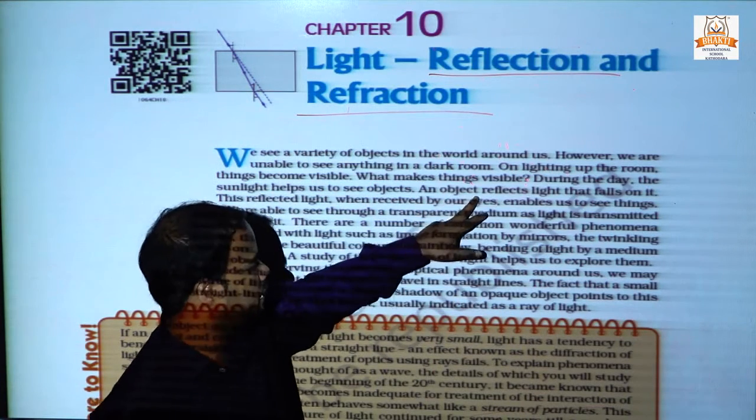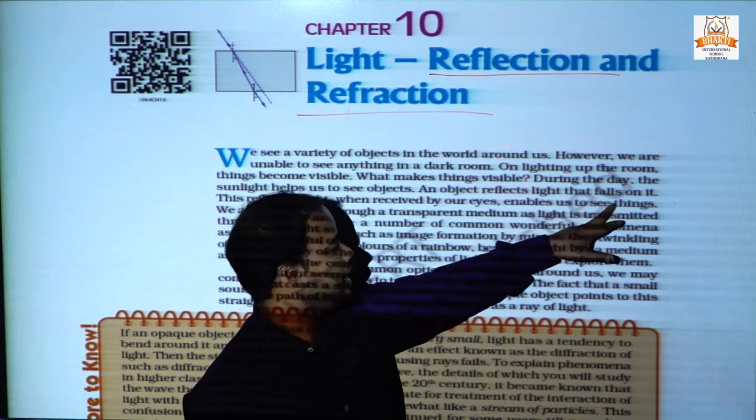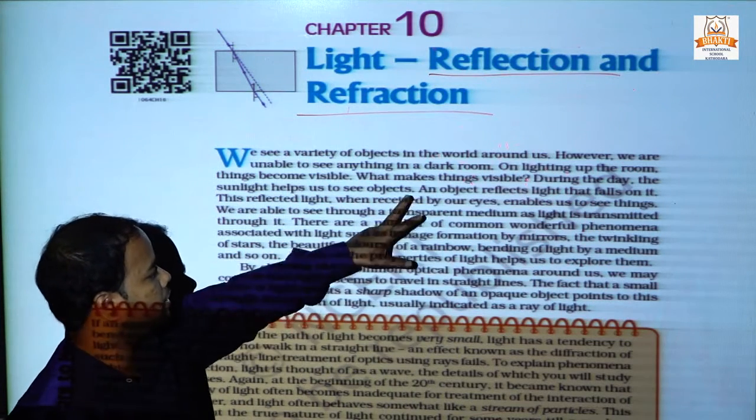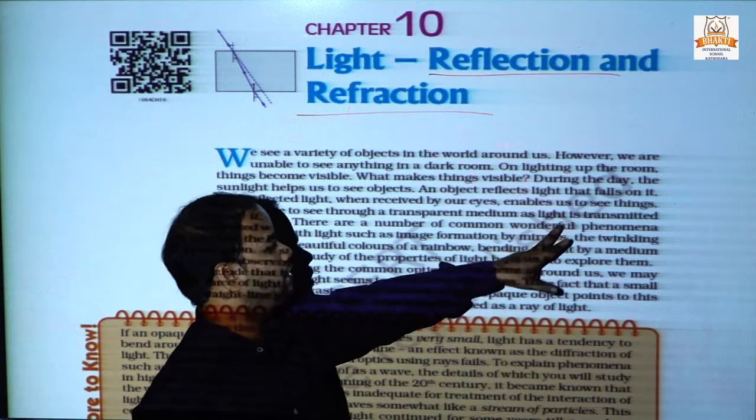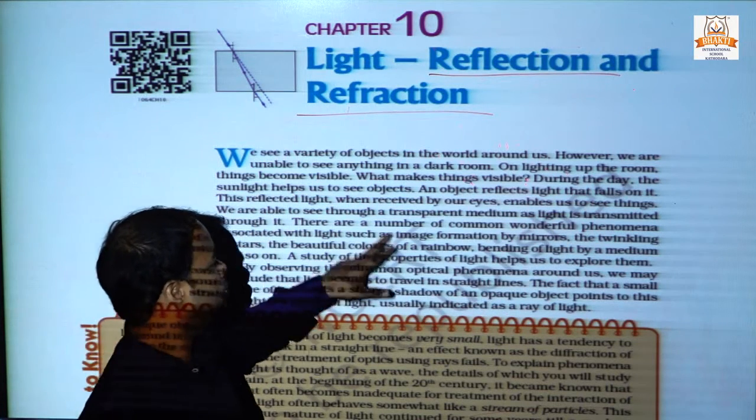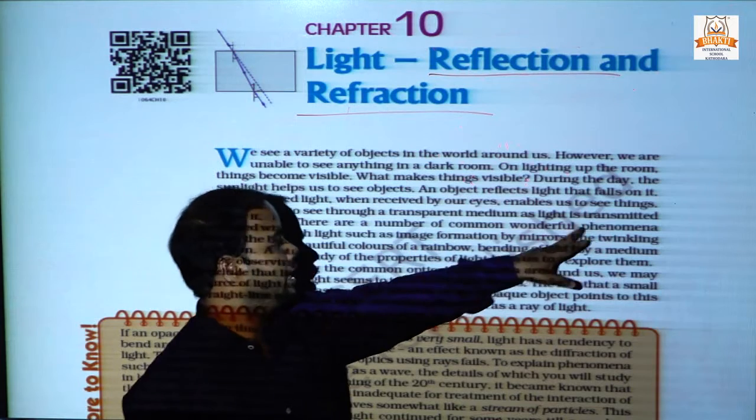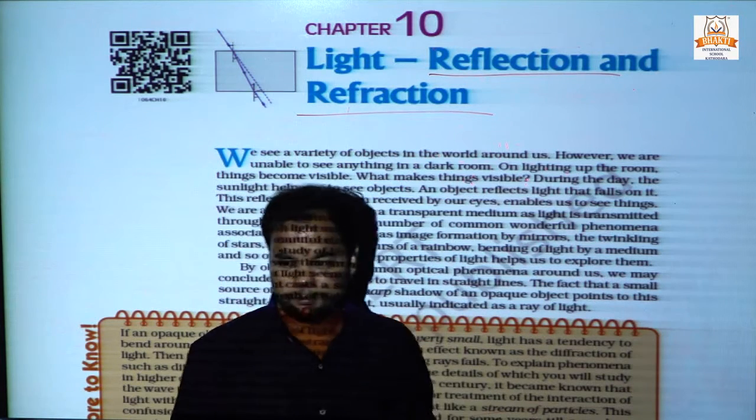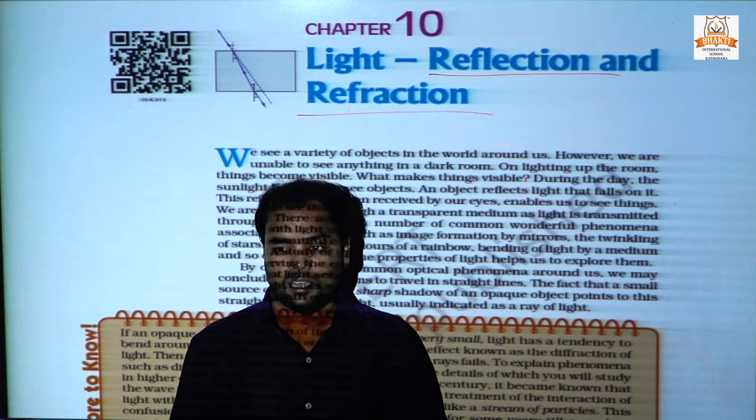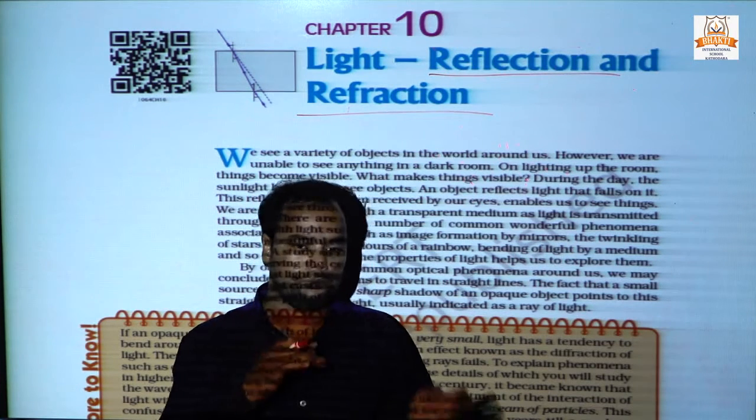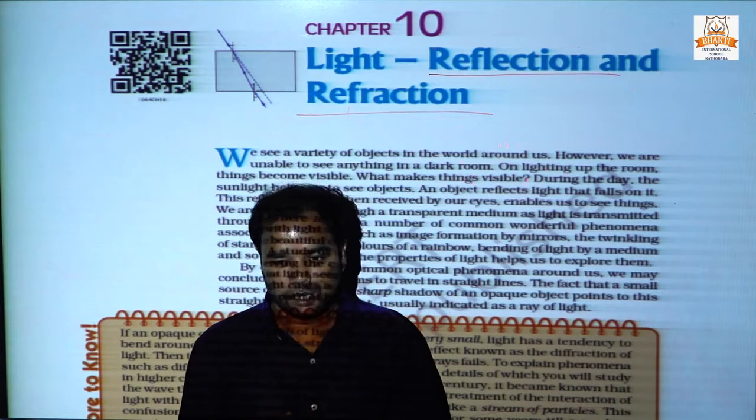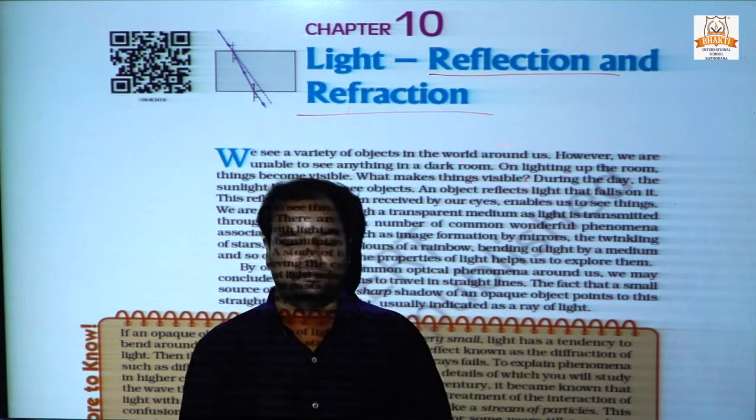So, an object reflects the light that falls on it. This reflected light, when received by our eyes, enables us to see things. We are able to see through a transparent medium. There are two media of propagation of light. First, the gaseous medium, and second, another medium.